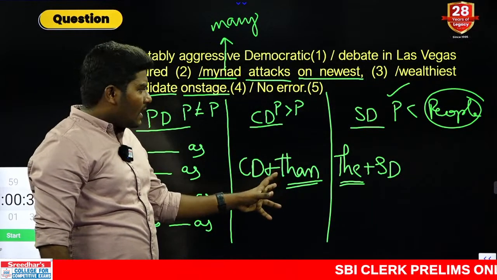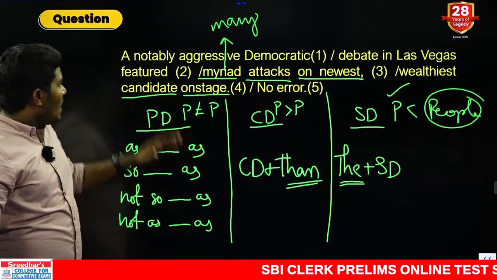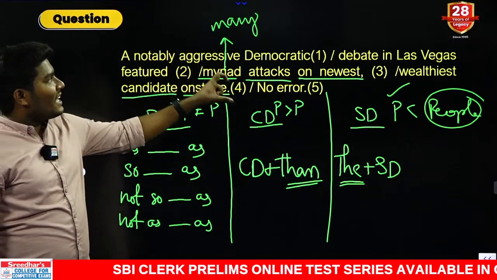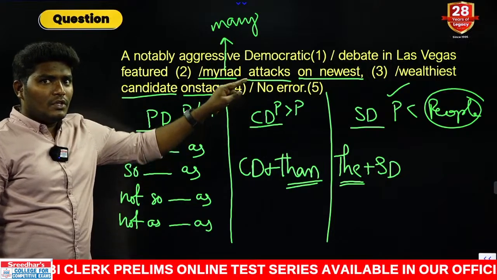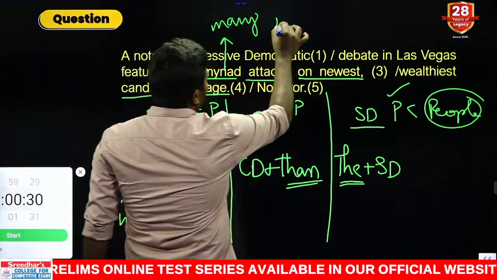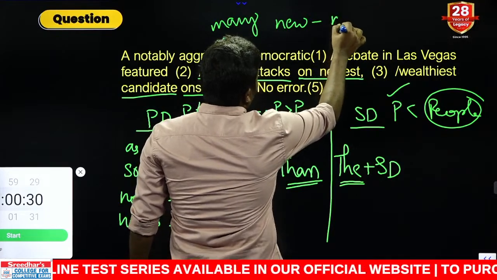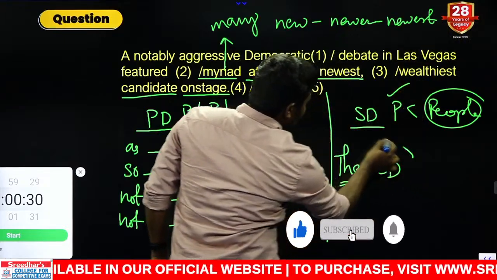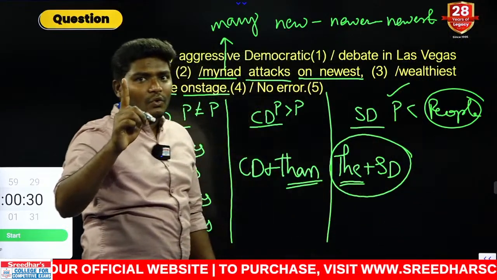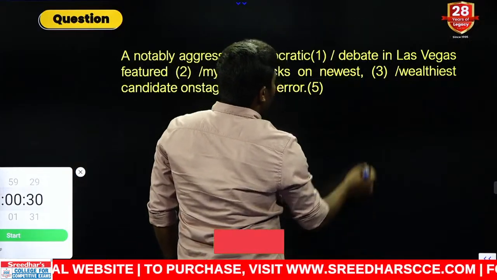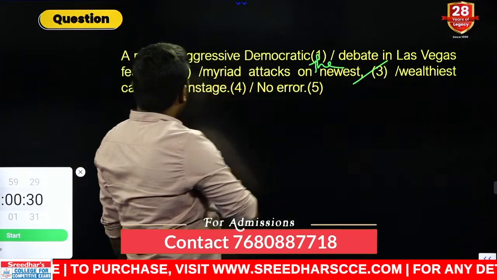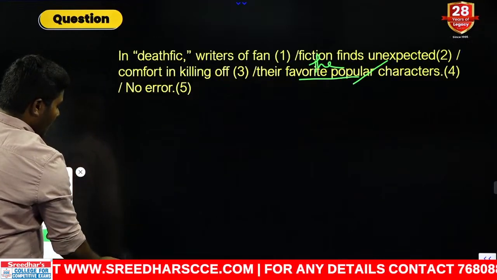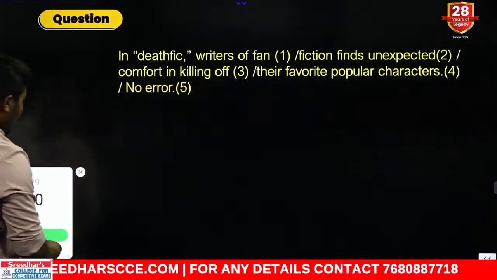Now if you look at the combination very carefully, we can apply this rule in the context. A notably aggressive democratic debate in Las Vegas featured many attacks on newest. Now remember very carefully, new is positive degree, newer is comparative. What is the next word? Newest is superlative. Before superlative, what do we need, my dear students? We need the rule: the. That comes with the option of this. Which option is that? First one, second one and the third one. The answer comes with the third option. Next, moving to 13. Your time starts now.